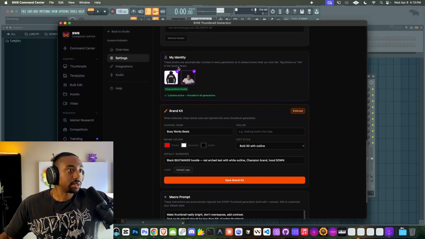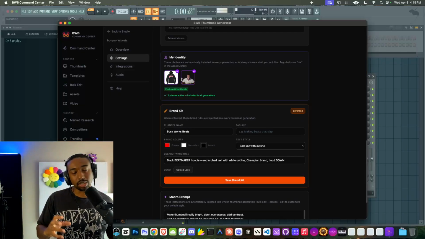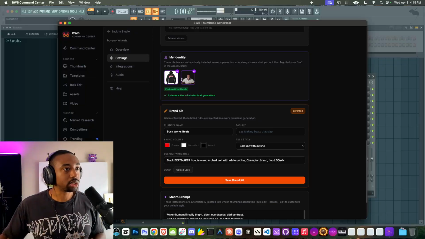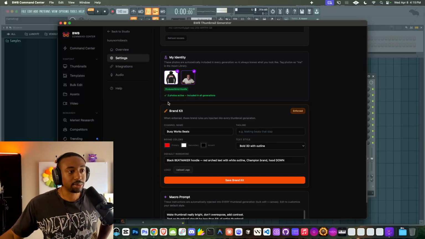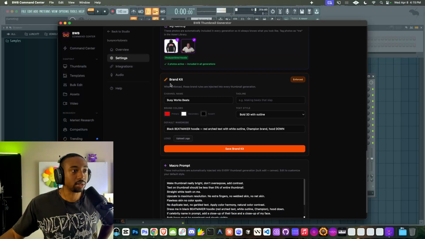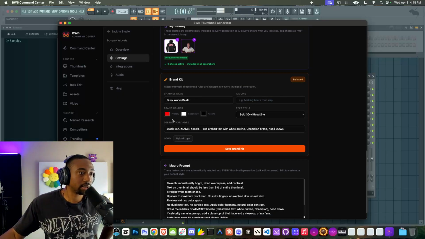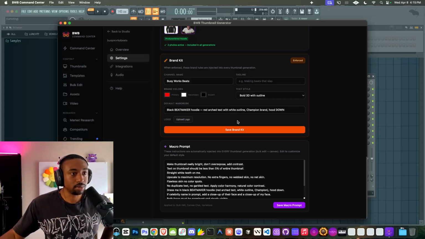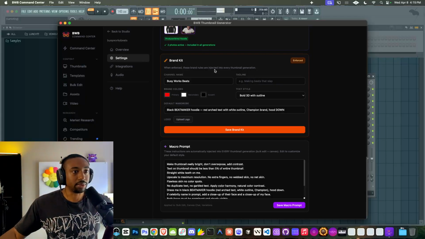Like I said, here's the identity section where you tell it which image is you from your asset library, and then which clothes we're trying to wear. So it's a very specific outfit that I want my character to wear. Here's the brand kit where it focuses on these colors, okay? And then you kind of tell it what it is. I think it autofilled this for me, so we didn't have to do a bunch of stuff.